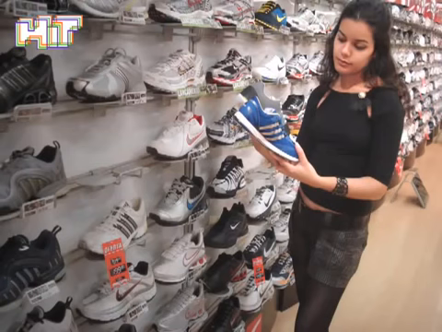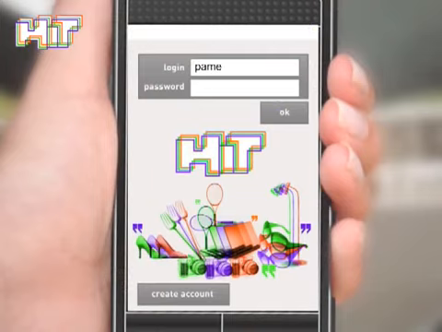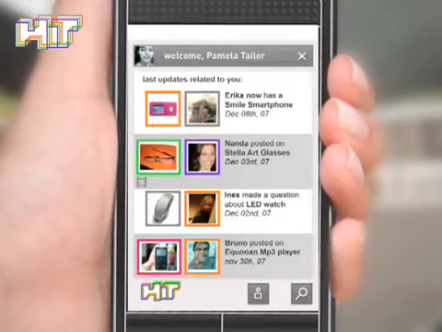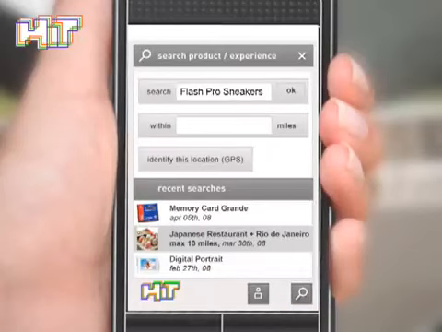In the first case, the user is in a store, checking products, and would like to get more information about them. After she enters her password, the welcome screen shows feeds from her contacts. She presses the search button and types in the product name.